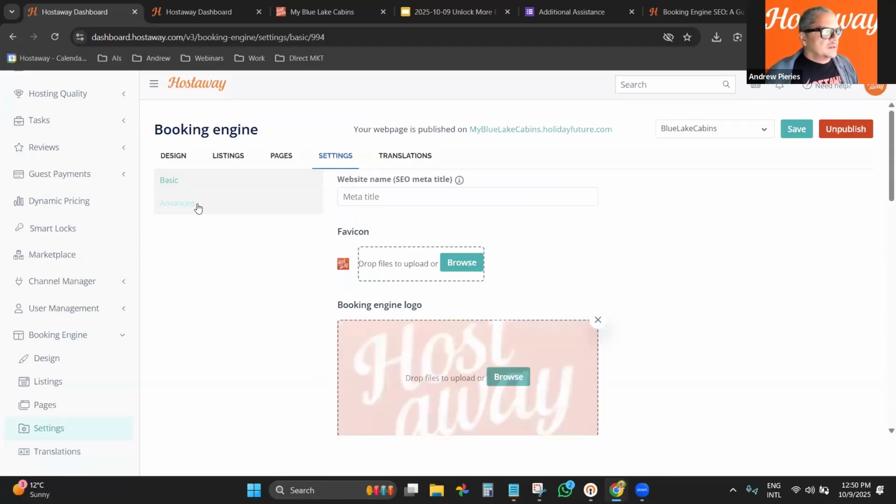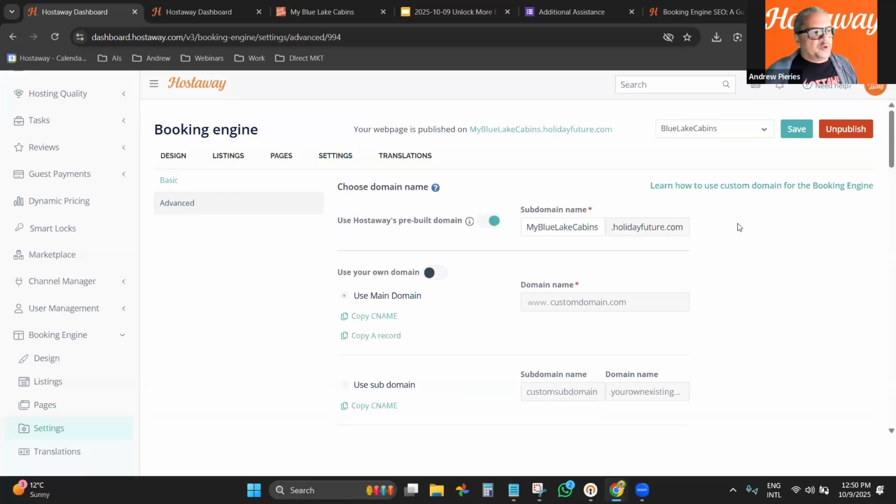Here, in advanced, is where you can redirect and use your domain name and everything. Some people struggle a little bit because not everything is done here inside Hostaway.